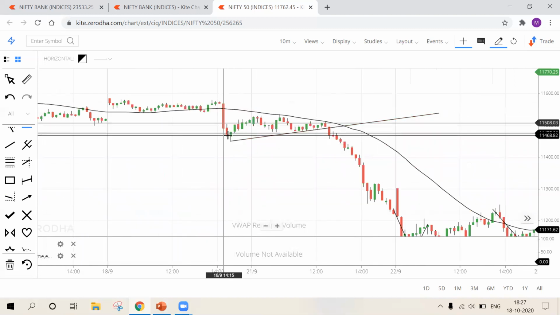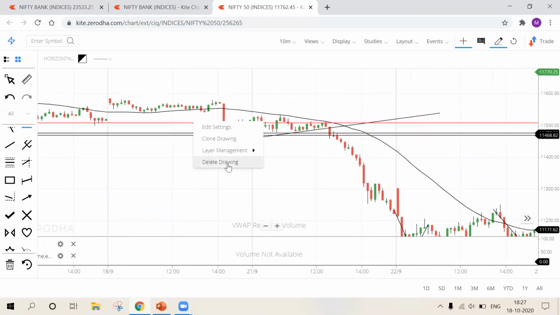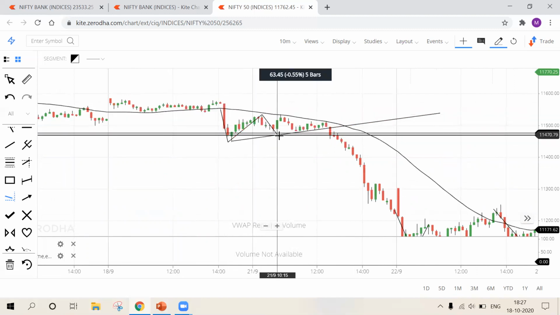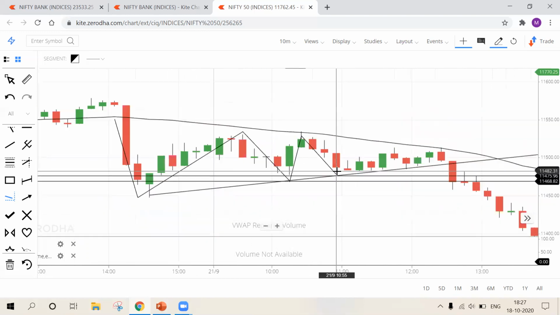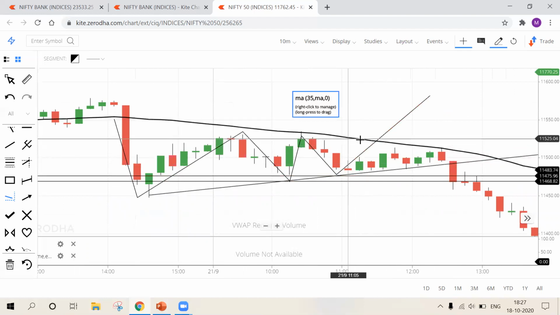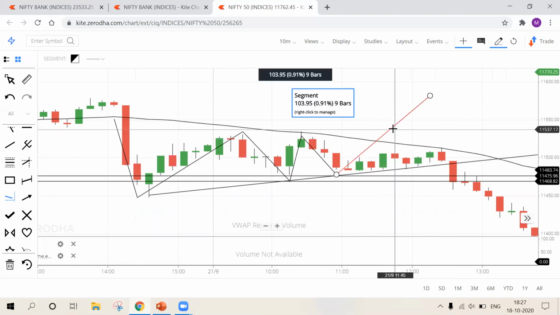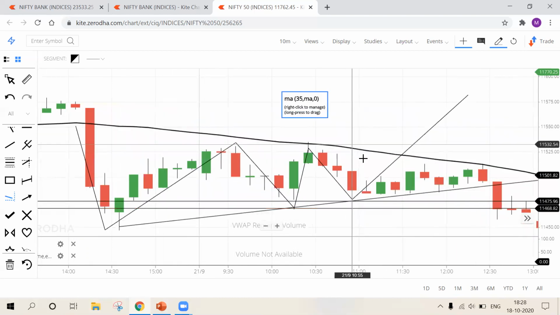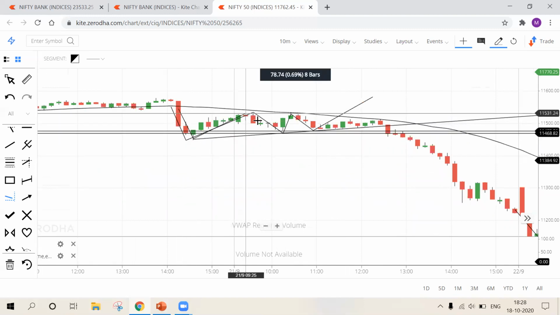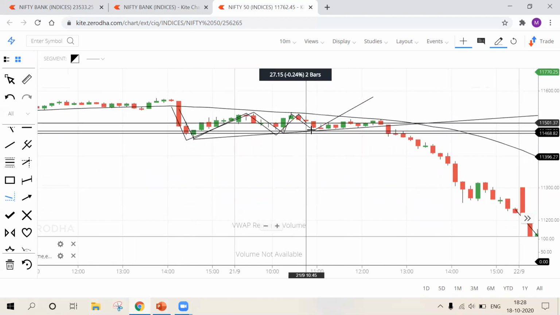Okay, this is a strong trend line. This is a strong trend line because it took support here, bounced back, took support here, bounced back, took support here. Okay, and yes, now see at third reaction you're not having higher high formation here, and also you are not getting confirmation from moving average. So you won't be entering blindly at third reaction. Okay, I repeat, this is first reaction, this is second reaction, and this is third reaction.